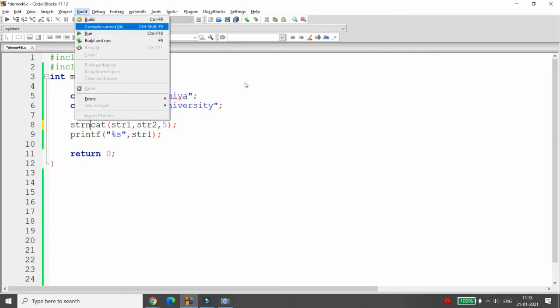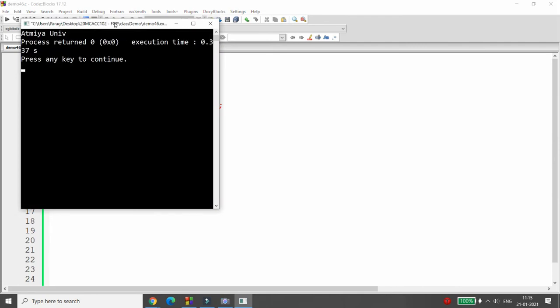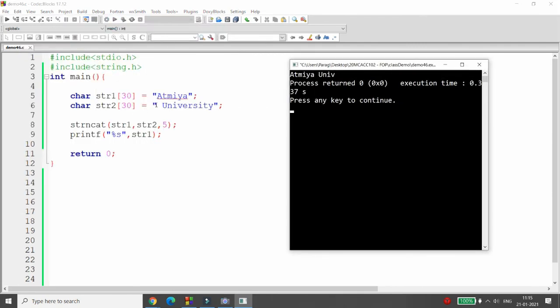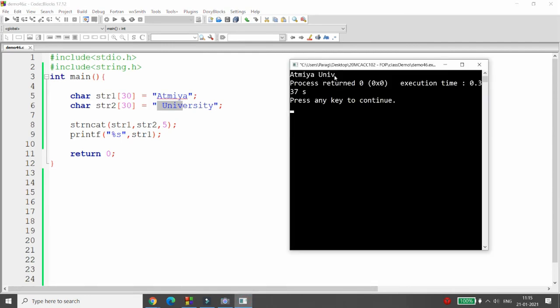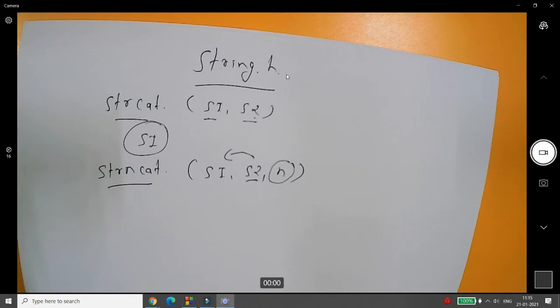It will add only the first 5 letters. But if you look carefully, the first character I gave is a space. So it will be counted 1, 2, 3, 4, and 5. So it will give me the output up to, that is, uni, right? So the second string will be concatenated to string 1 using the function strncat.